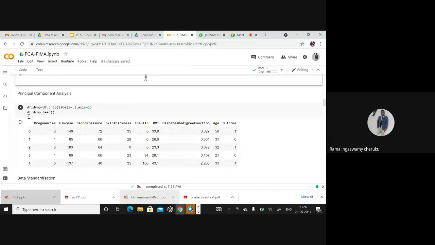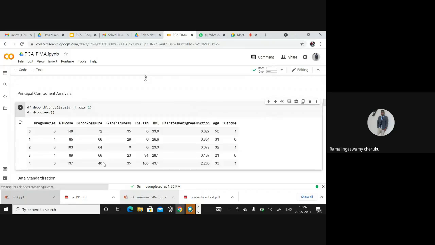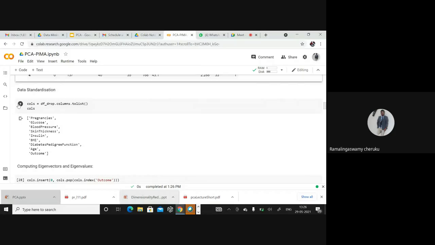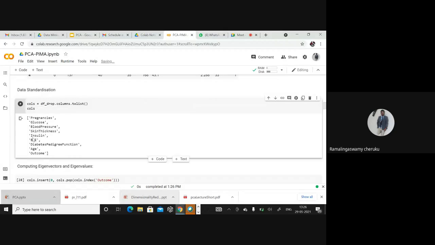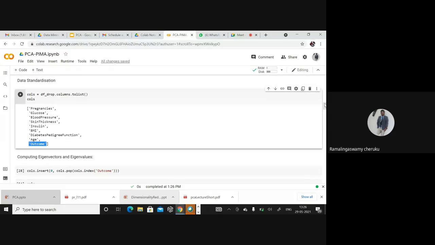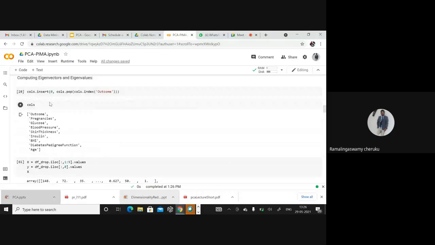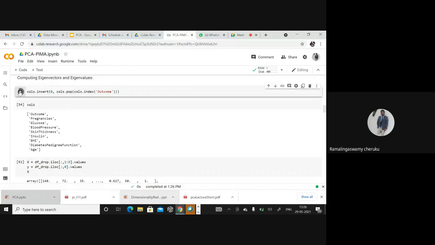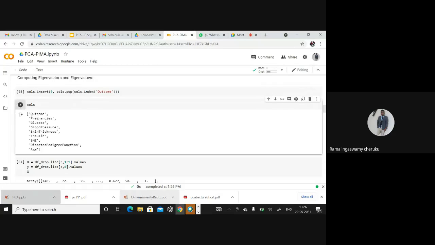Now in order to carry out principal component analysis, what we are trying to do is separate the class label from the data. For this, I first list out what the class labels and features are. The class label is the outcome. So I shift the outcome to the very beginning, and now you can separate the class label.